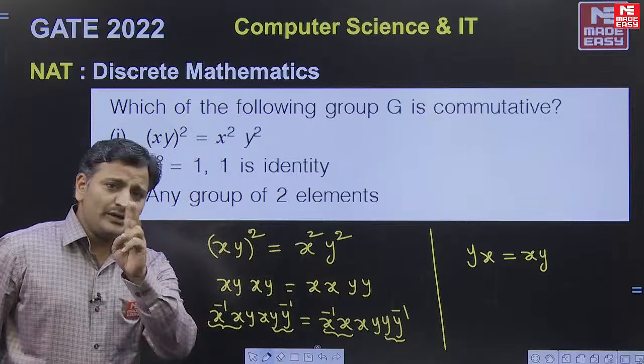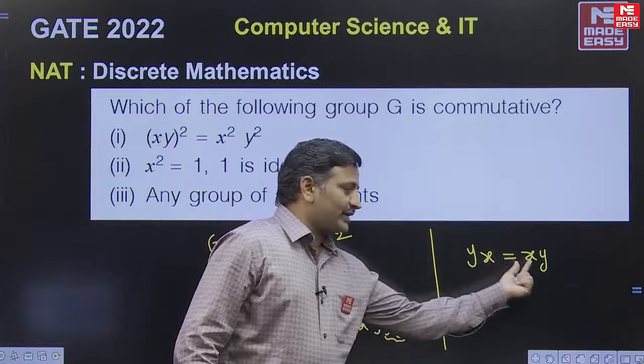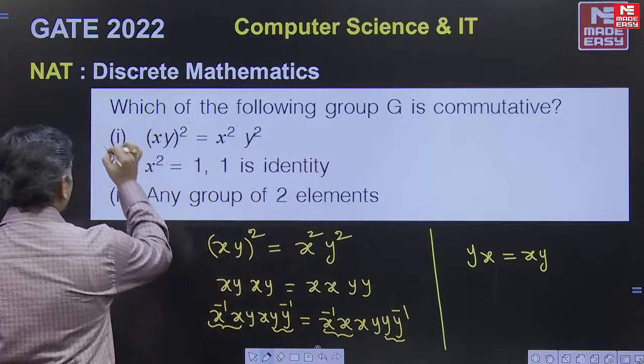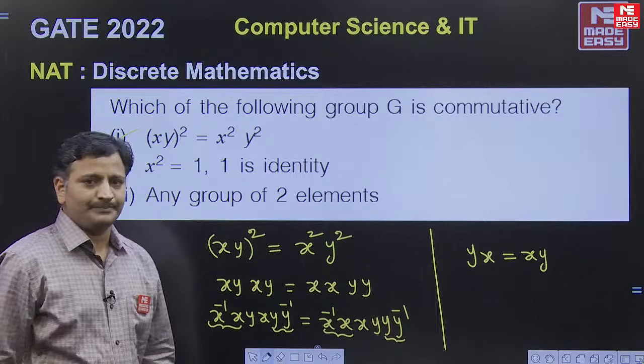So if you take any two elements in this group, yx is equal to xy, it means that it is satisfying the commutative property, friends. Therefore, the first statement is true. First statement is true. Clear?